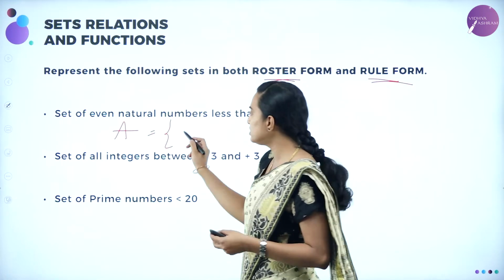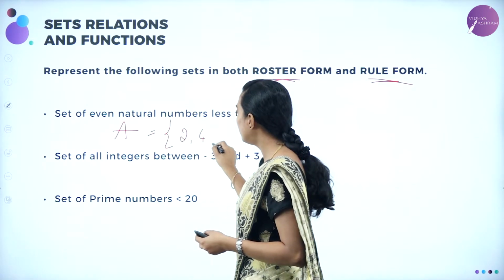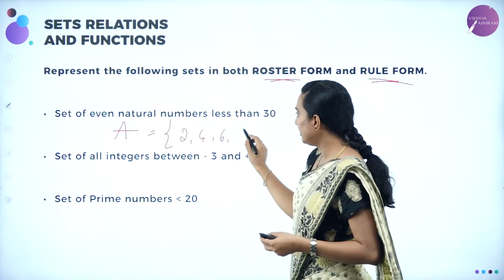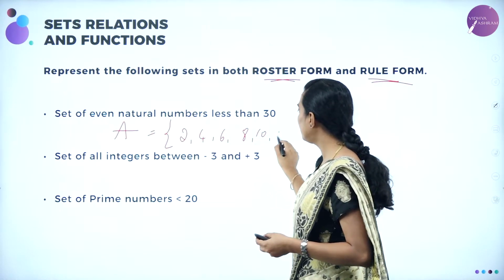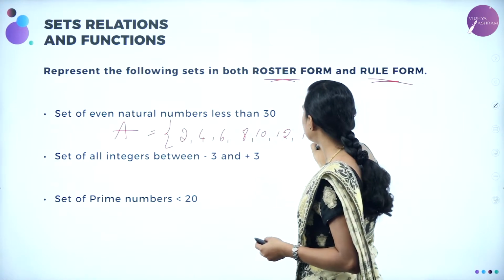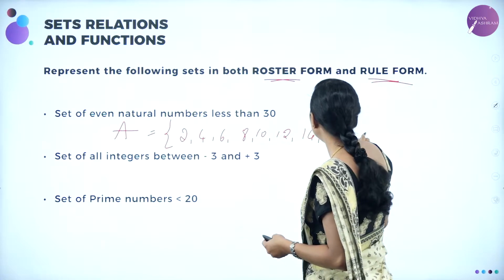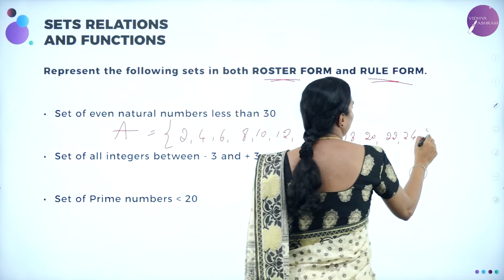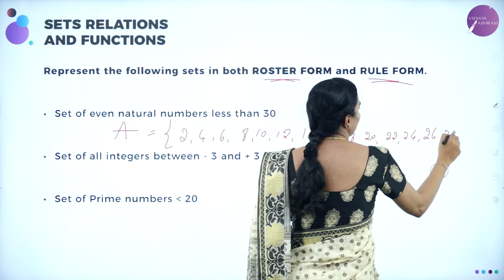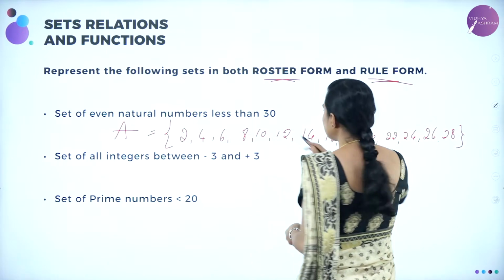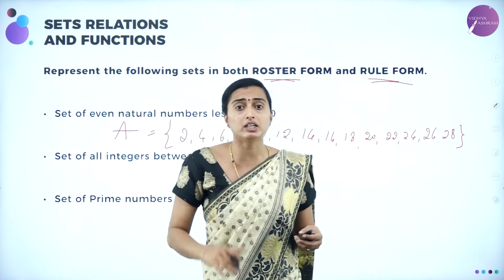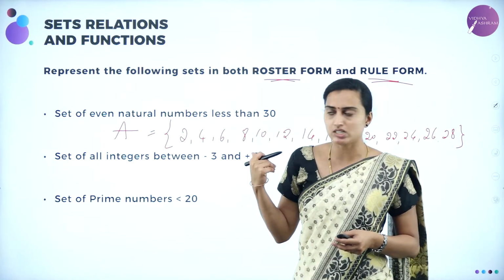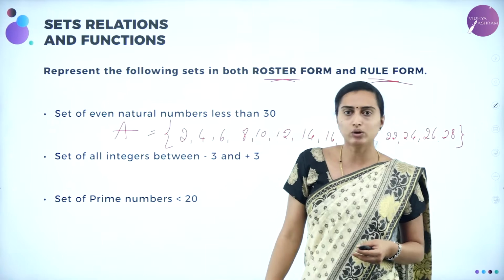Even natural numbers means you are going to have 2, 4, 6, and then 8, 10, 12, 14, 16, 18, 20, 22, 24, 26, 28. 30 will not be there because it is less than 30; if it were less than or equal to 30, then 30 would belong to the set. This is going to be known as the roster form.